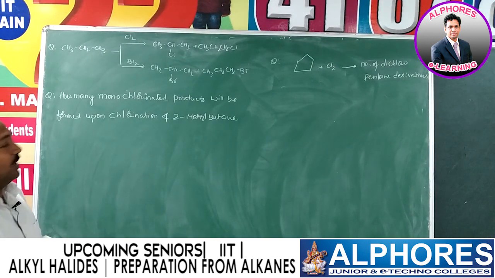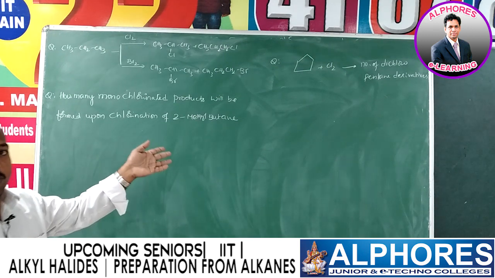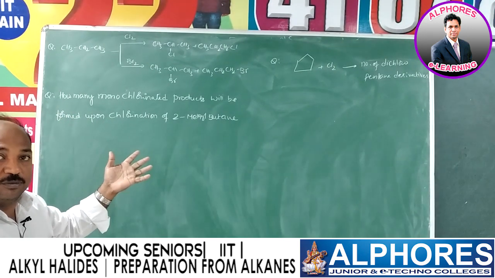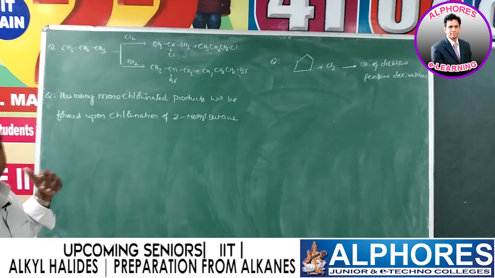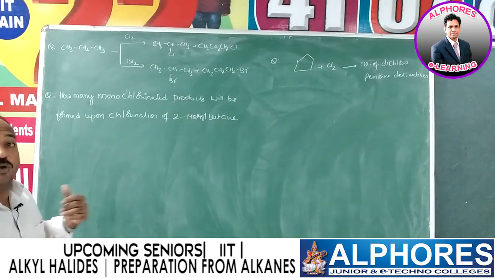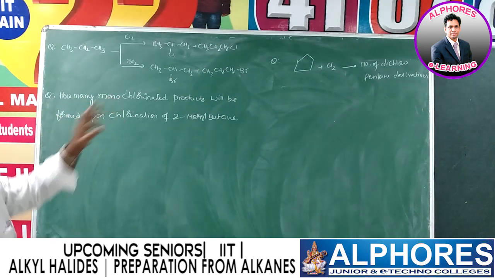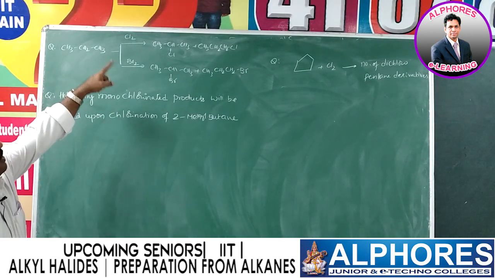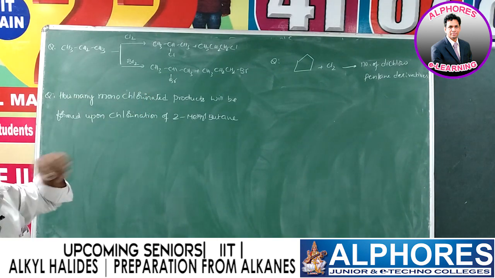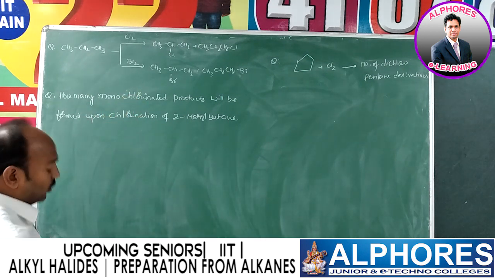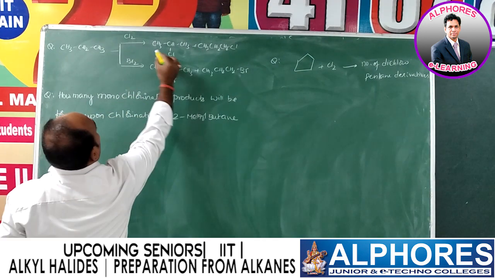So depending upon reactivity and selectivity, as we discussed in the previous problem, chlorine is more reactive but less selective. Bromine is less reactive, more selective. If you want to know clearly, check out the percentage of products formed when propane undergoes monochlorination and monobromination. Here the possible products are 1-chloropropane and 2-chloropropane.